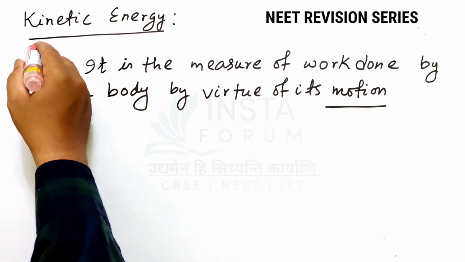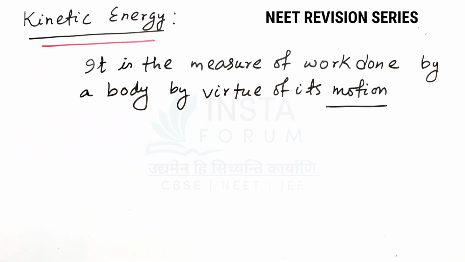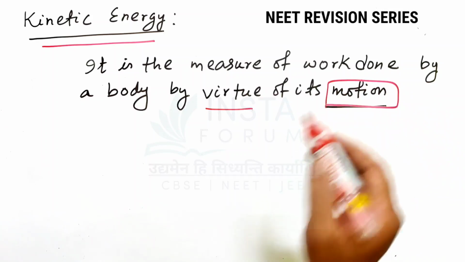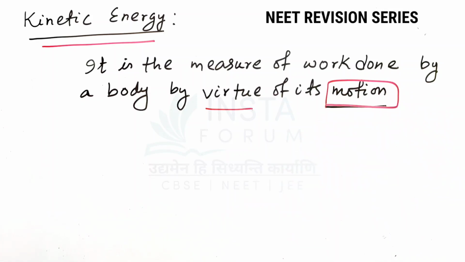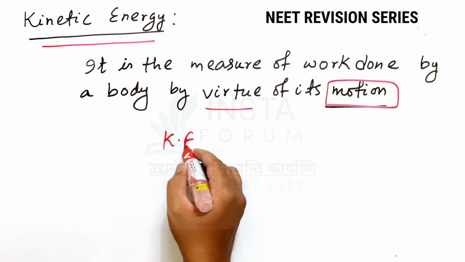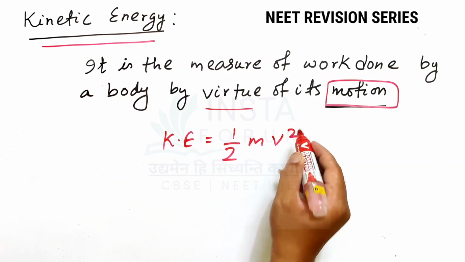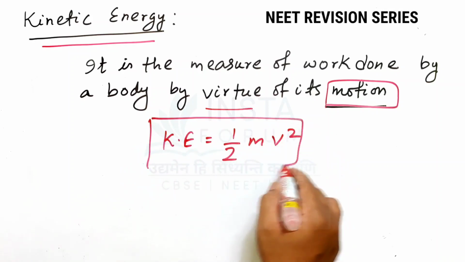So kinetic energy is the measure of work done by a body by virtue of its motion. If a body is in motion, if it has some velocity, then we can say that the body has some kinetic energy. The mathematical formula of kinetic energy is half into m into v square, mass into velocity square.